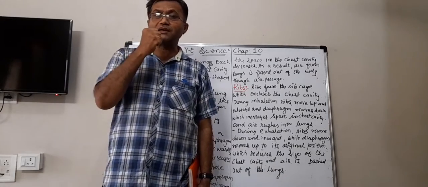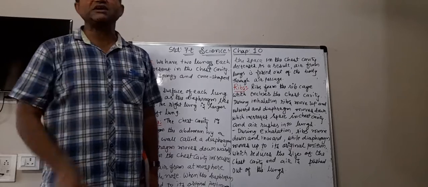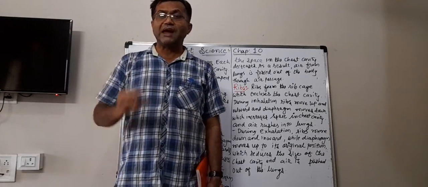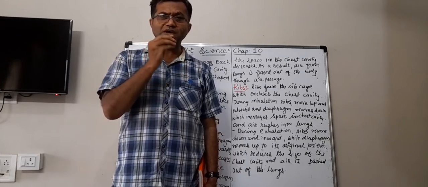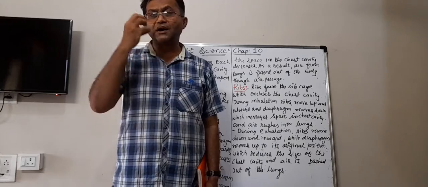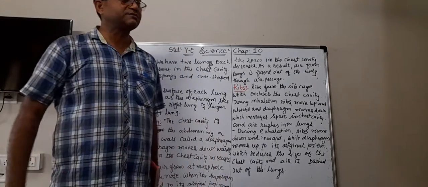In the nose, there is something else also. There is some sticky thing there, which is known as mucus. And what does that mucus do? It also helps the hair trap those particles.